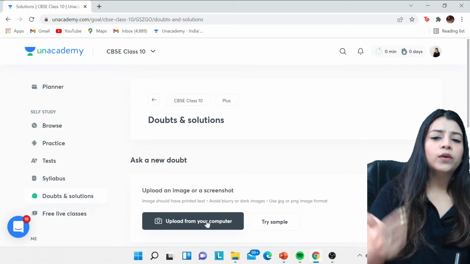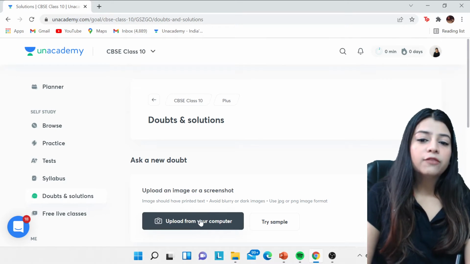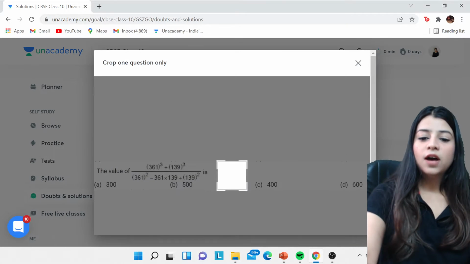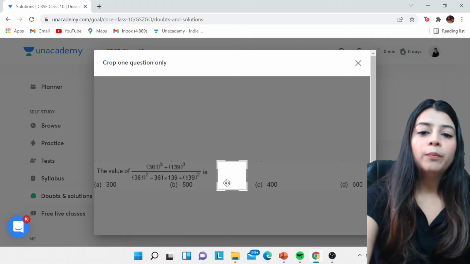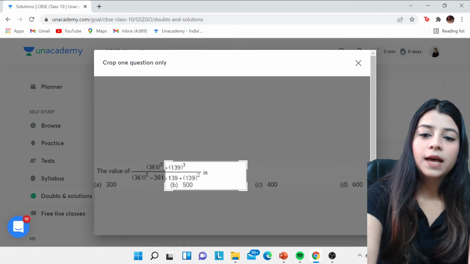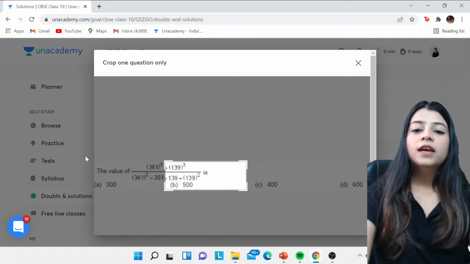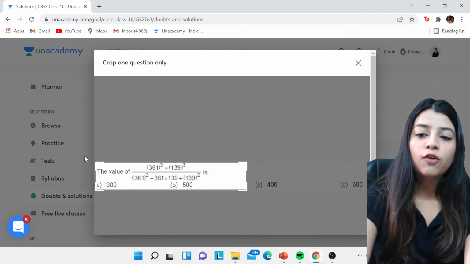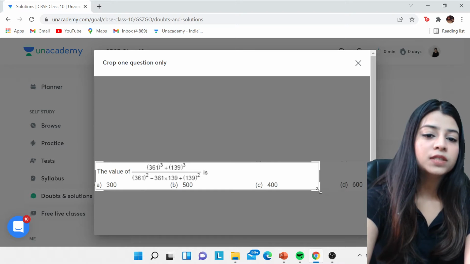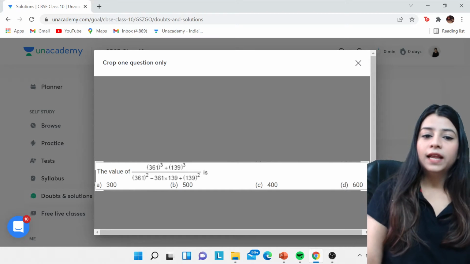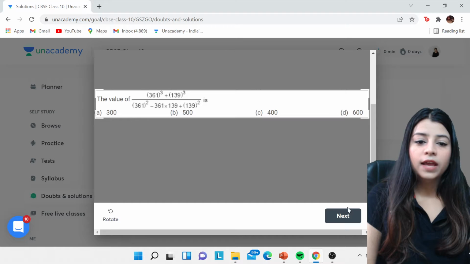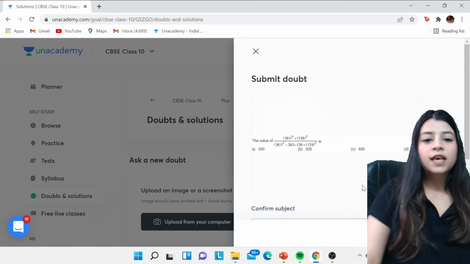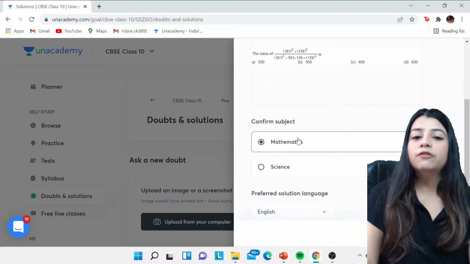So how can you upload it? For example, if I take this question, this is how we're going to go ahead with it. You have to crop it properly. Crop in the sense that you select the image of the question you want. If your image has multiple questions, you have to click on it this way, then scroll down and click on Next. You can also use the rotate option.